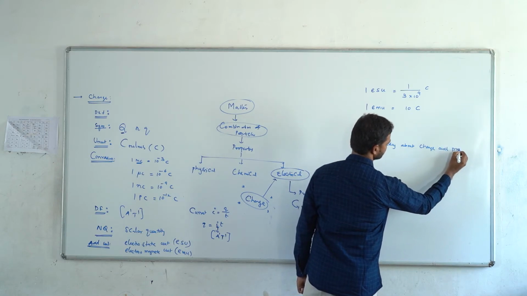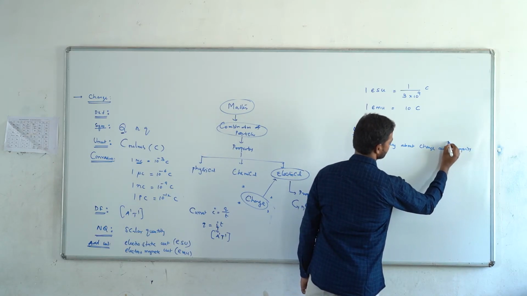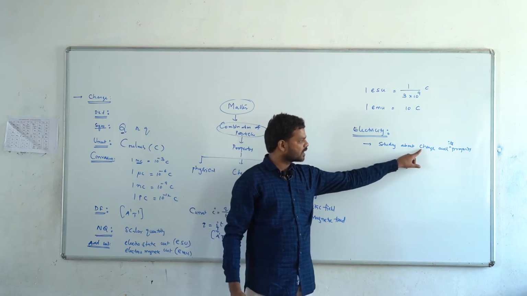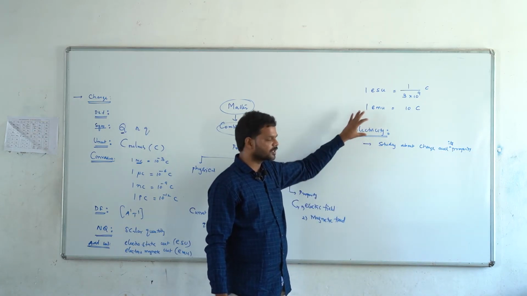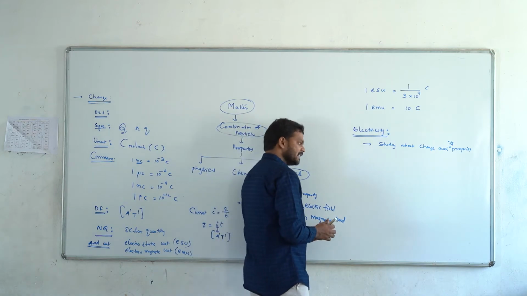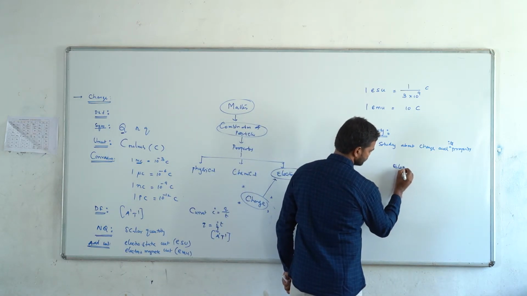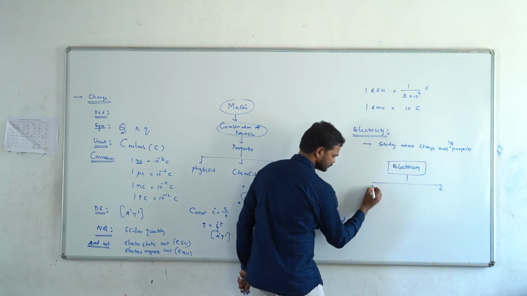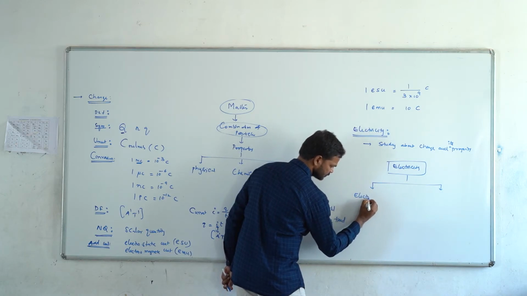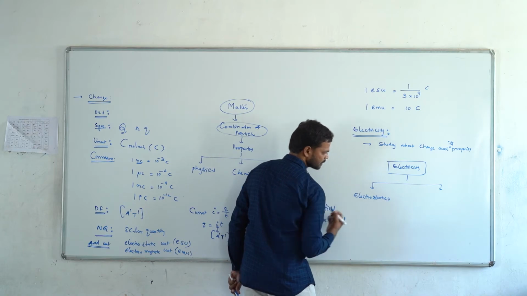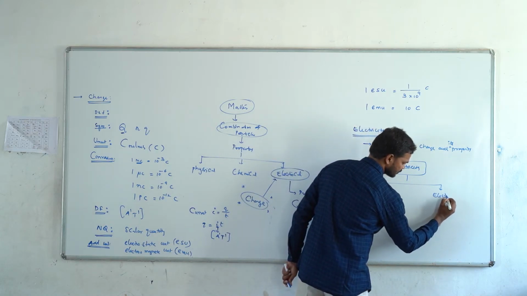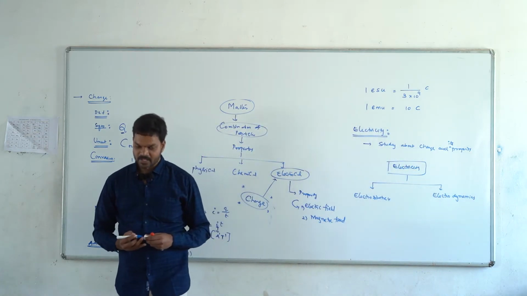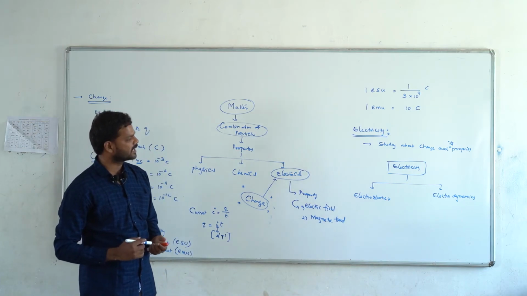The branch of physics which studies the charge and its properties is called electricity, and electricity is mainly classified into two types. One is electrostatics and the second one is electrodynamics.